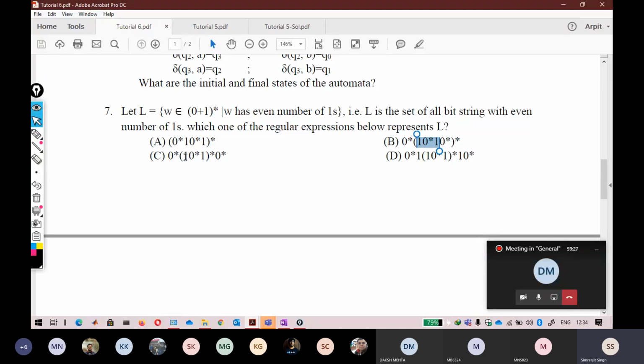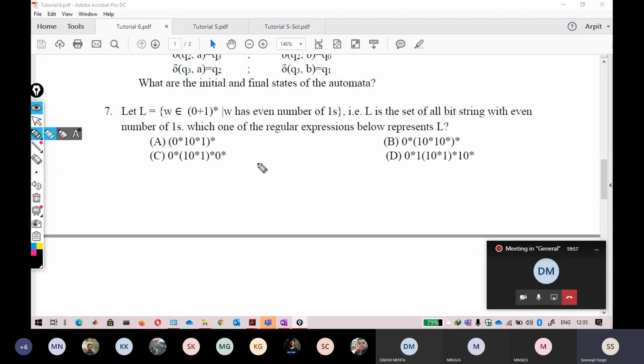I think this one is not giving an even number of ones. At first look it seems to give an even number of ones, so just go with that. And this one is also giving an even number of ones, because this one is fixed and this one is fixed. You have to go with the option elimination method to derive a string that contains an even number of ones but is not generated by this expression.